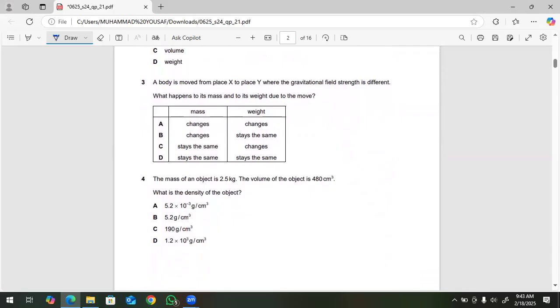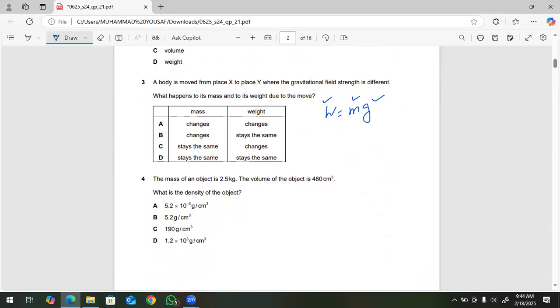A body is moved from place X to place Y where the gravitational field strength is different. The gravitational field strength is different on different planets, so X and Y are two different planets. What happens to its mass and its weight due to the move? Planet to planet, mass will remain the same and weight will change because W is equal to mg. Mass will be constant. Planet to planet, the value of g, gravitational field strength, is changing, so weight will also change.